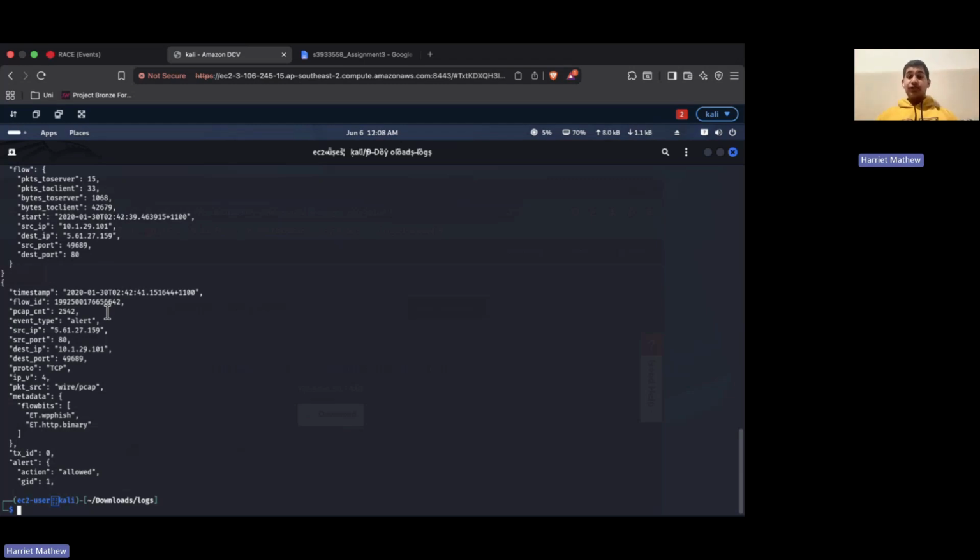Finally, I correlated all the findings together. The investigation identified a possible sequence of events where an executable like file was downloaded from an external host, followed shortly afterwards by malware related communication involving Quackbot and Gauzy detections. The DNS activity provided supporting evidence, but the Microsoft retrieval activity appeared legitimate. Based on the collected evidence, I concluded that the internal host 10.1.29.101 was involved in suspicious activity consistent with a potential malware infection.